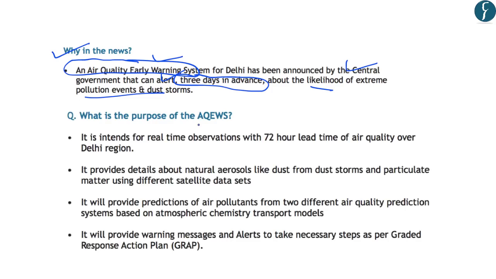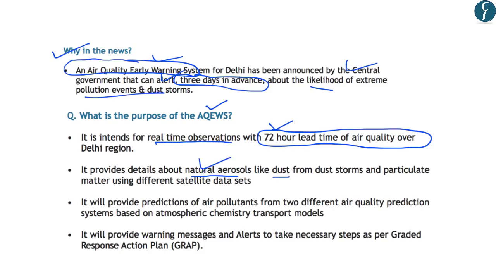Now what is the purpose of this air quality early warning system or the AQEWS? So this system intends for real-time observations with 72-hour lead time of air quality over the region of Delhi. So this means that it will provide the information regarding the air quality in the region of Delhi 3 days ahead of the event. Further, this early warning system provides details about the natural aerosols from dust and dust storms and also about the particulate matters using data from different satellites.